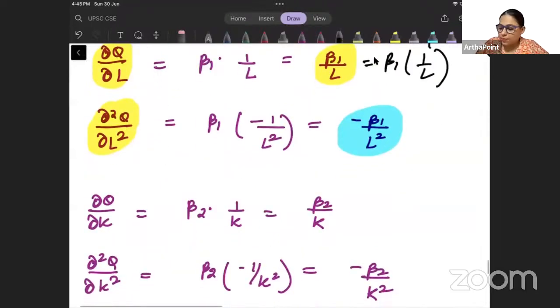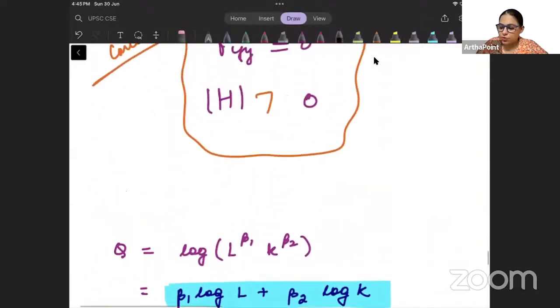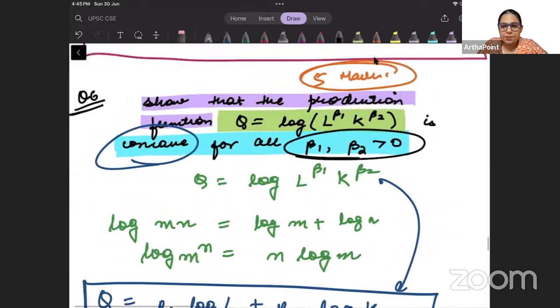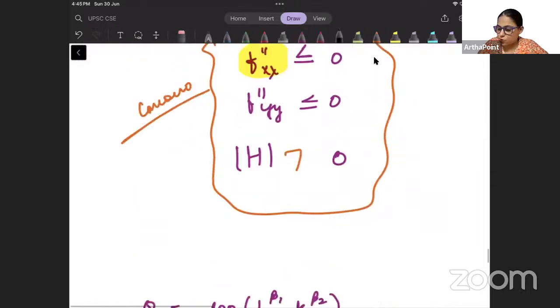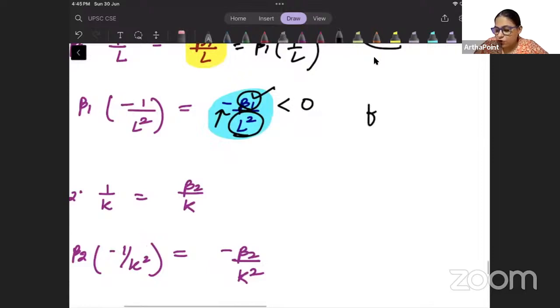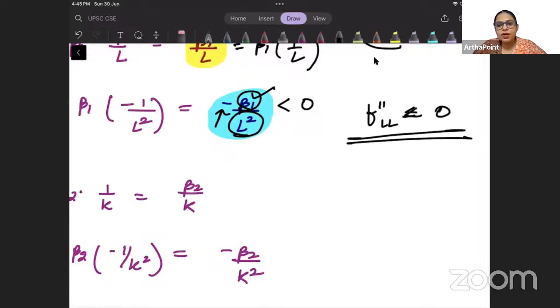We know beta 1 is positive. See, it is given here. Beta 1 is given to you as positive. Beta 2 is also given to you as positive. So what we will get is that this is positive and this is also positive. So the entire thing will become less than 0 because there is a negative sign involved. So we have got that f double dash LL is less than 0.